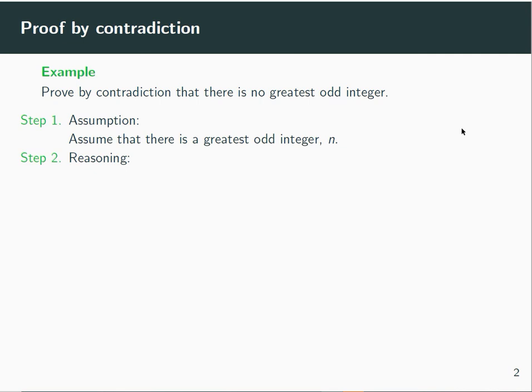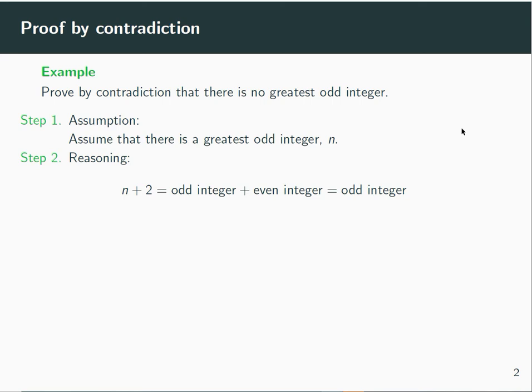So what we can consider here: if we take our greatest odd integer n and add 2 to it, what happens? Well, this corresponds to adding an odd integer, because we assumed n is odd, to an even integer. And we know for a fact that the answer to this sum is an odd integer.